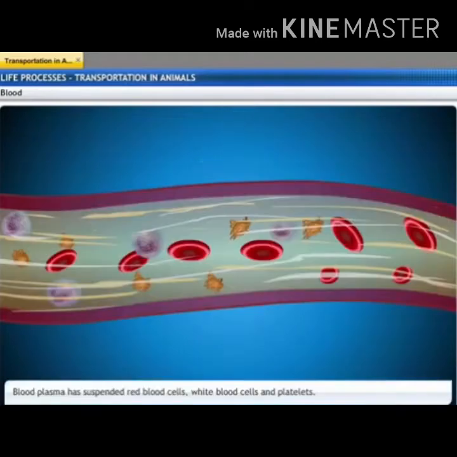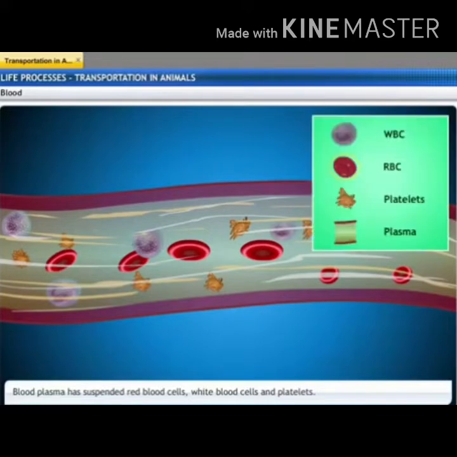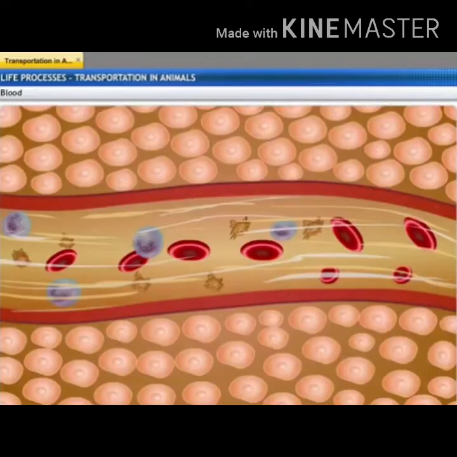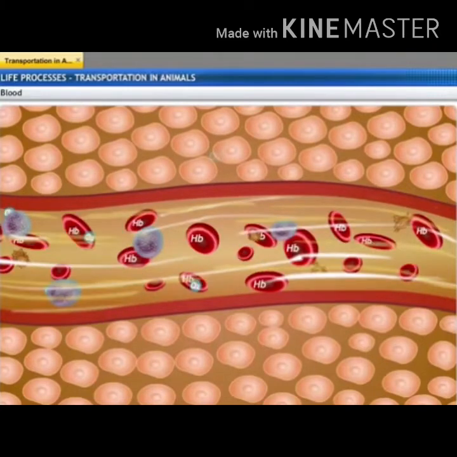Blood is a fluid connective tissue and it consists of a fluid medium called plasma. And WBC, RBC, platelets, etc. are seen suspended in the plasma. Plasma transports food, carbon dioxide, urea, uric acid, etc. Oxygen is transported through a pigment called hemoglobin.